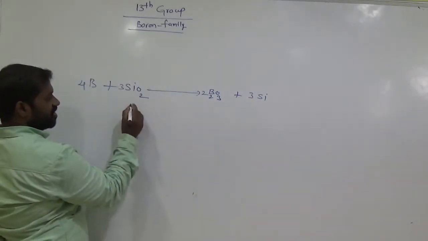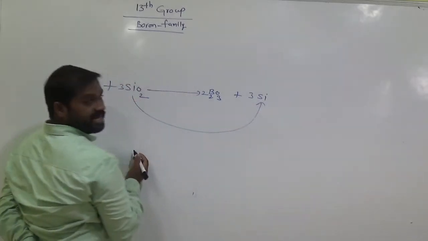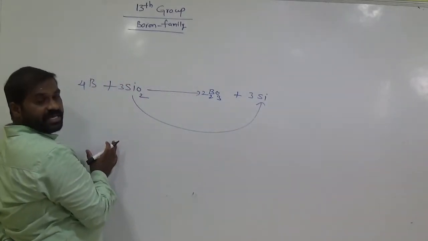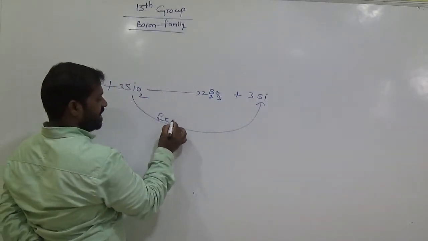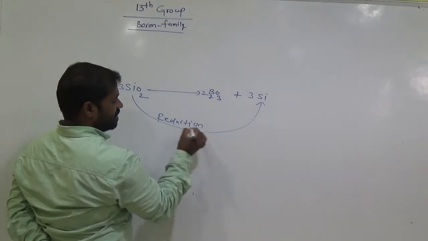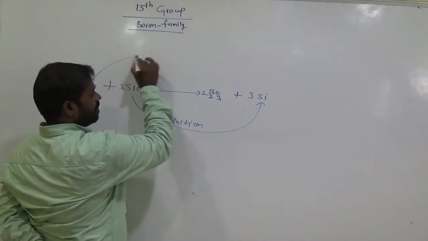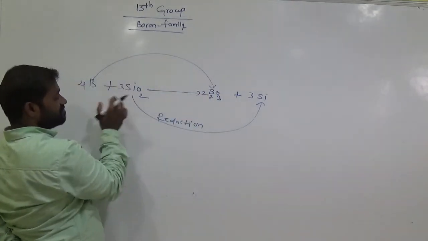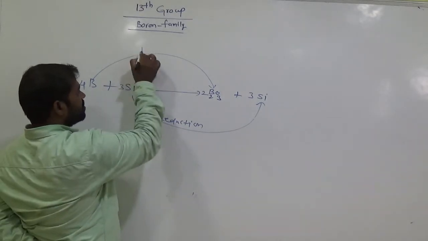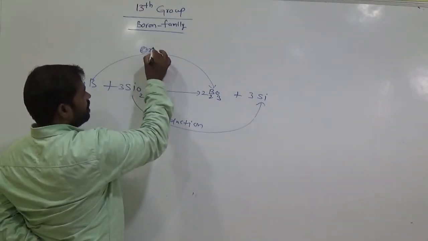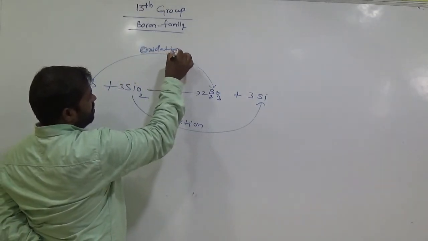Okay. Here silicon dioxide loses the oxygen. That means this reaction is called reduction. Am I right? Reduction. Here B gains the oxygen from silicon dioxide. That means it is called oxidation. Oxidation. Am I right?